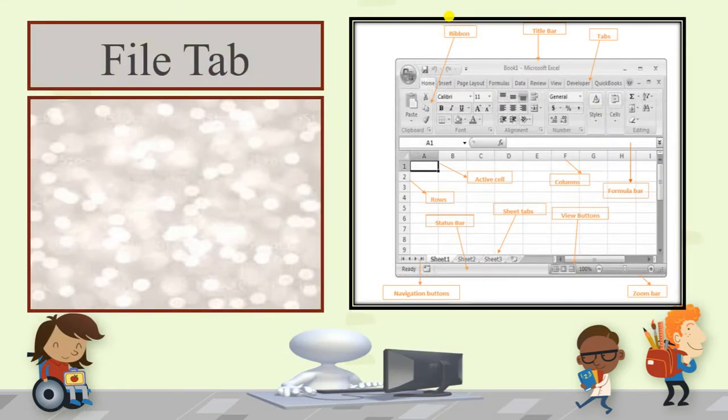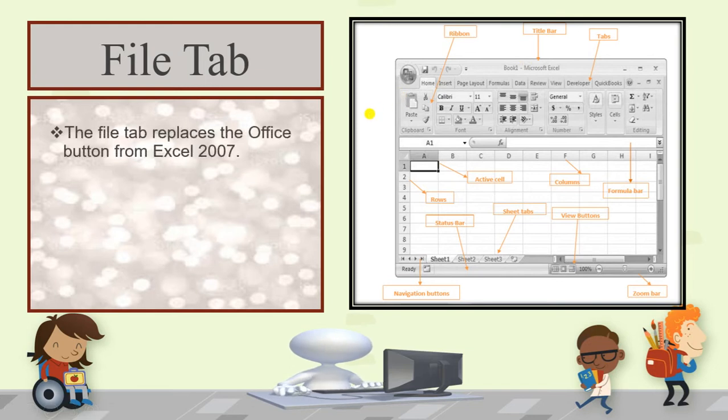Next we are having the file tab. It is present in 2010. The file tab replaces the office button from MS Excel 2007. This is our office button which we had in 2007, but in 2010 this office button is replaced by the file tab. In place of the office button, we have a file tab here, like home, insert, page layout. These are the tabs. In the same way, we have one more tab here, left of the home, that is the file tab.